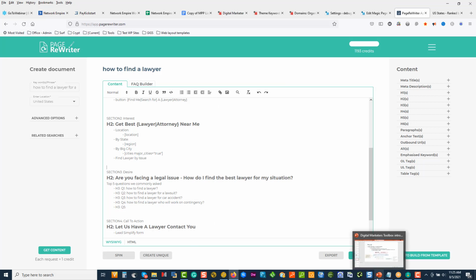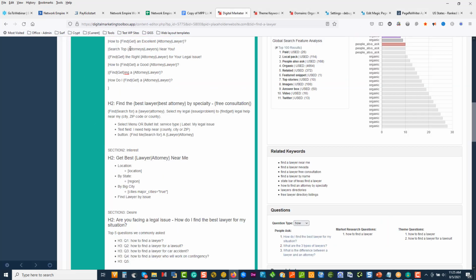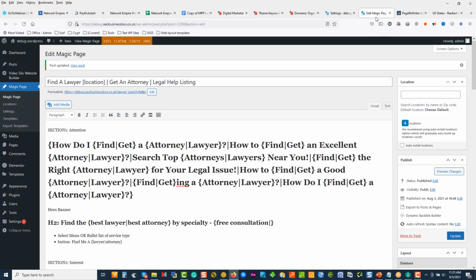So to wrap this little workshop up, what you saw us do was we ran through DMT, we created a content template, came to Magic Page, we installed our locations that we're targeting. We never installed all, we chose specifics. And now we've pasted our template in. We've got a starting point.